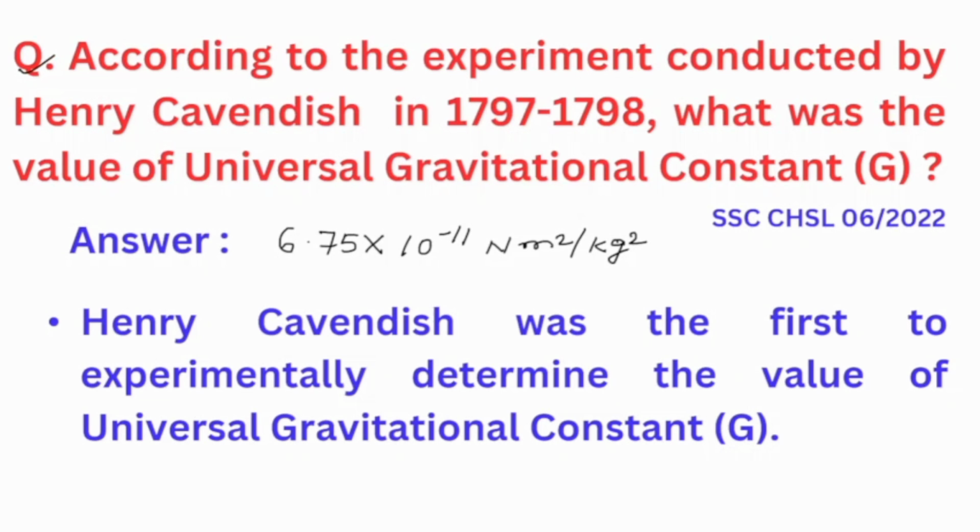Next is, according to the experiment conducted by Henry Cavendish in 1797-98, what was the value of universal gravitational constant? Henry Cavendish was the first person to experimentally determine the value of universal gravitational constant, and its value is 6.75 multiplied by 10 to the power minus 11 Newton meter square per kg square. And this value is constant, it doesn't change. And universal gravitational constant is denoted by G. Let's move on to next question.